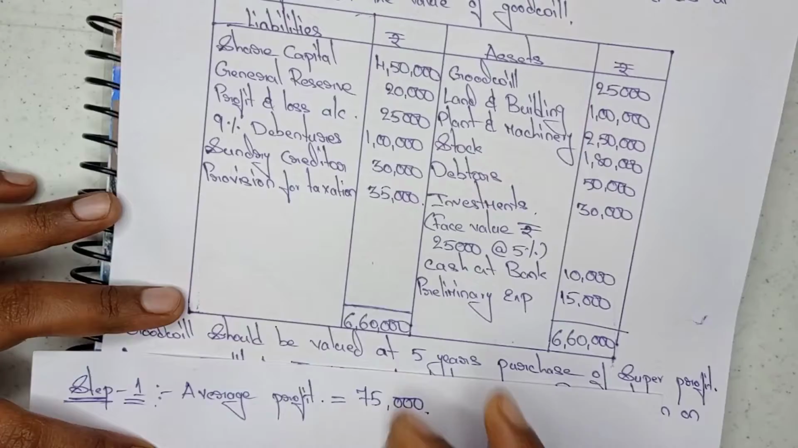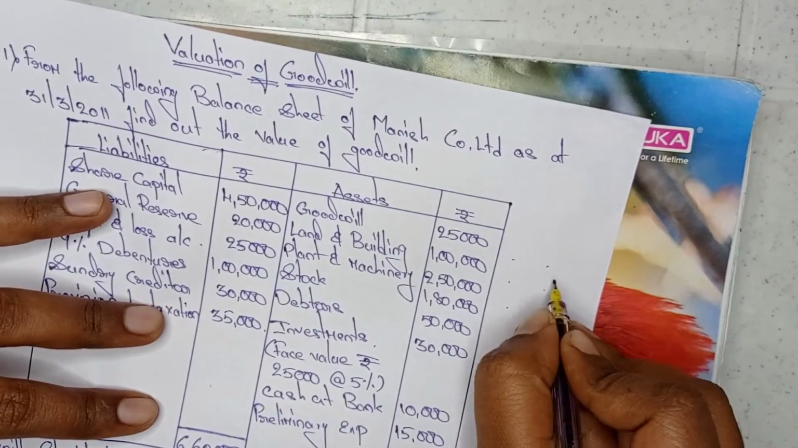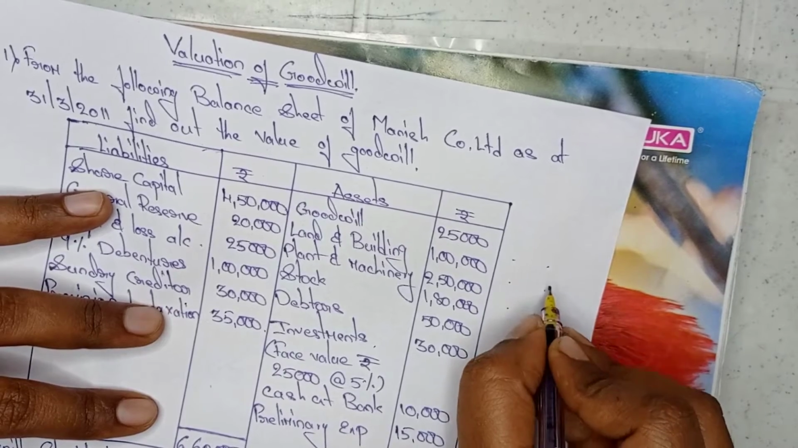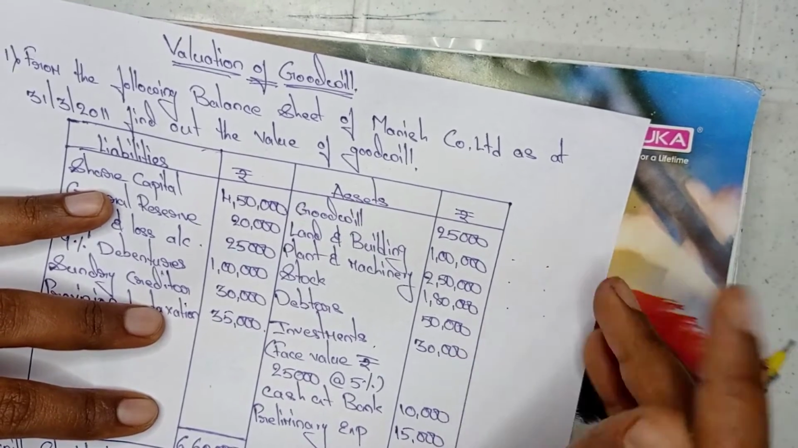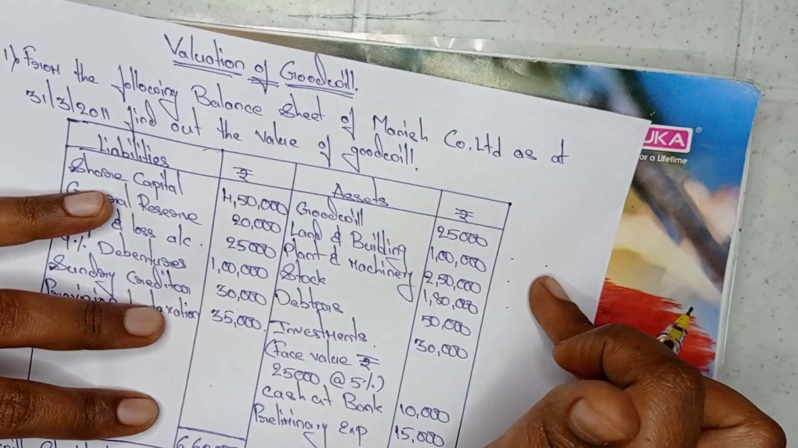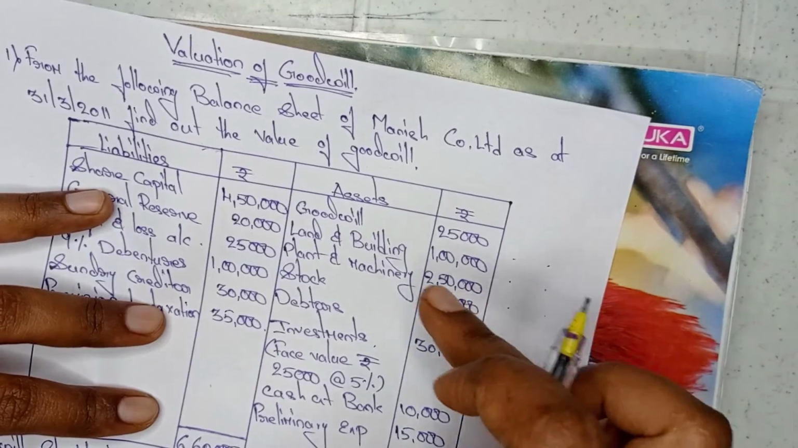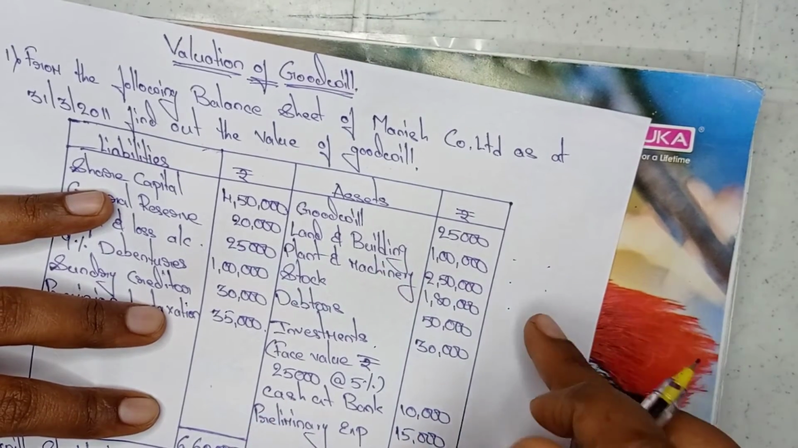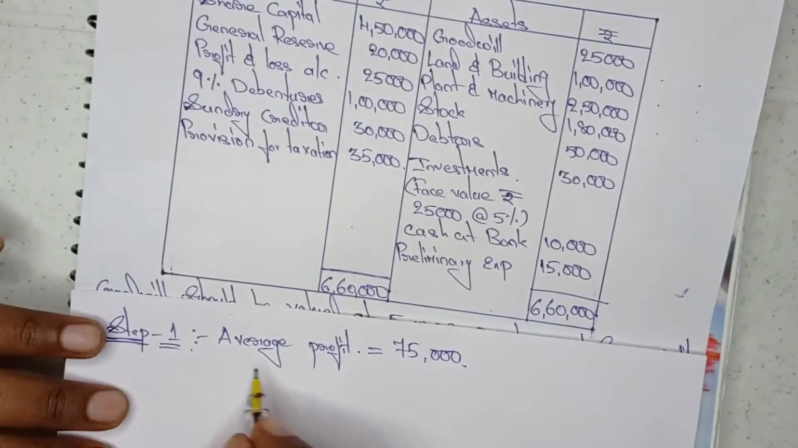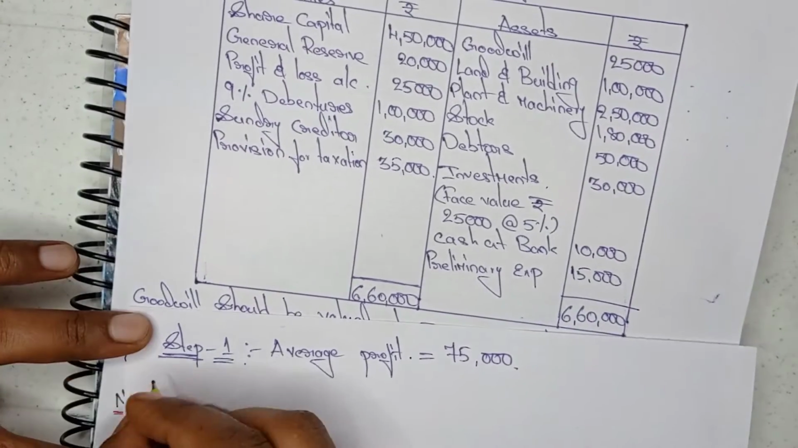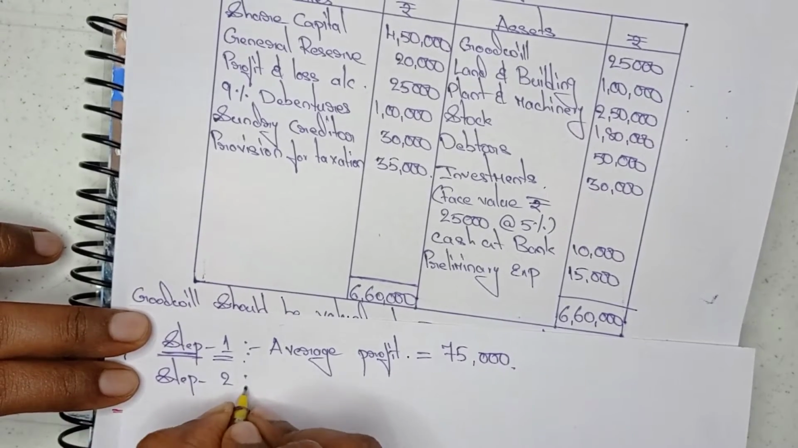If they mention 2005 this much, 2006 this much, 2007 this much, then I would observe whether the values are increasing, decreasing or continuously increasing. If it is increasing and decreasing, then it is a simple average profit method. And if the profits of the company are continuously increasing, then it is a weighted average profit method. So here, average profit is 75,000. Step 2 is what?